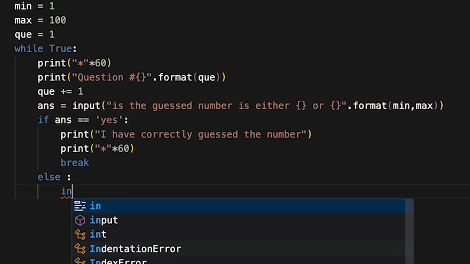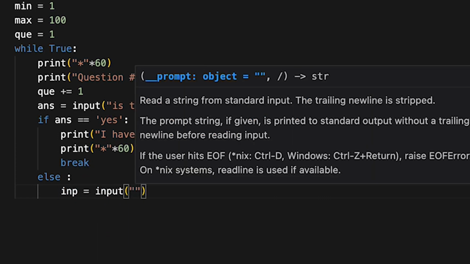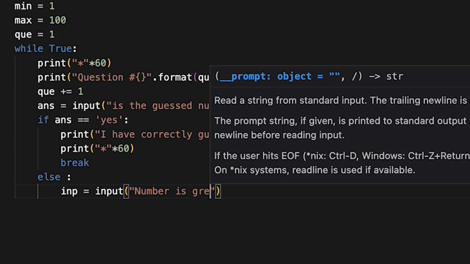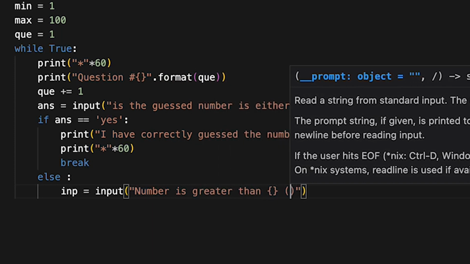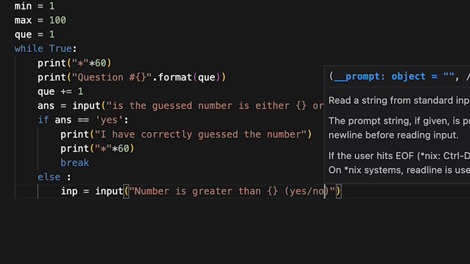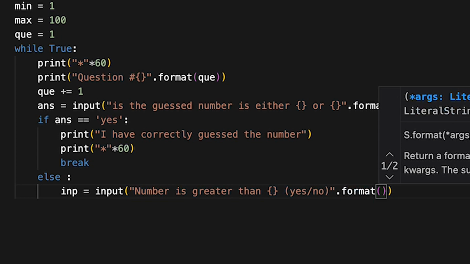So let's see. Input is equal to input: is the number greater than this value? Yes or no? Just tell me whether the number you have guessed is greater than the number I am saying.